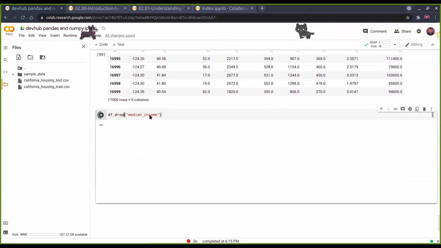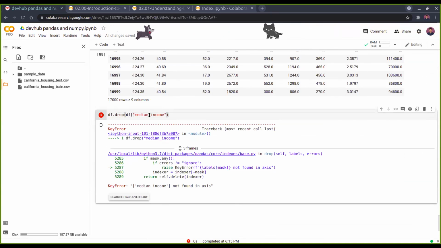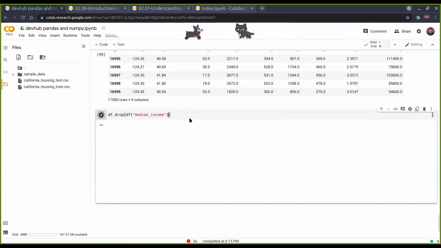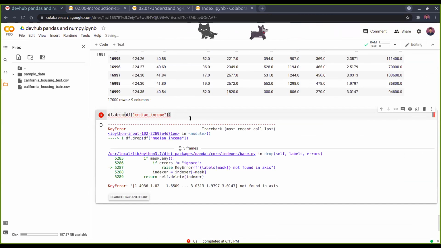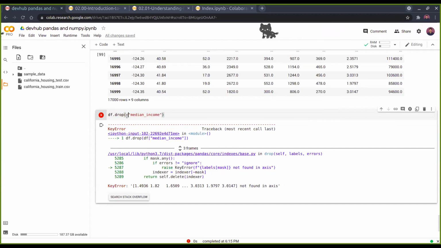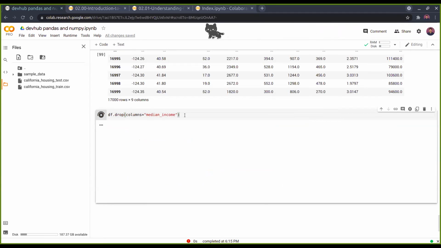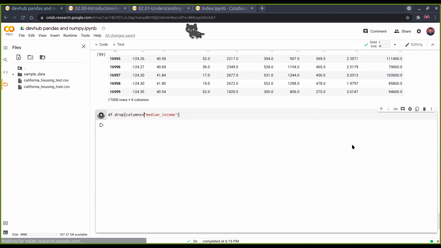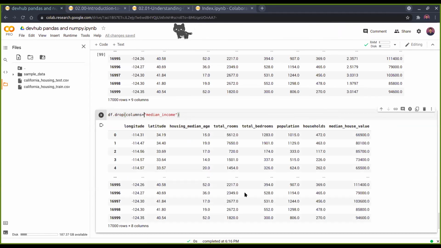And you have to put the columns thing. There is an argument like df.drop. Then in the first brackets, columns equals to, then put the column name. Columns equals to... just a second. Yeah, I need to write columns right. Okay, now it's okay.